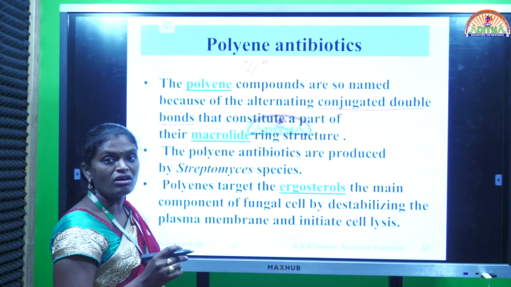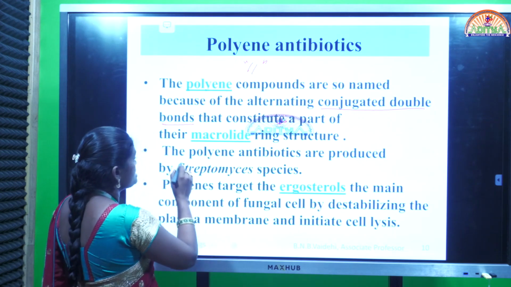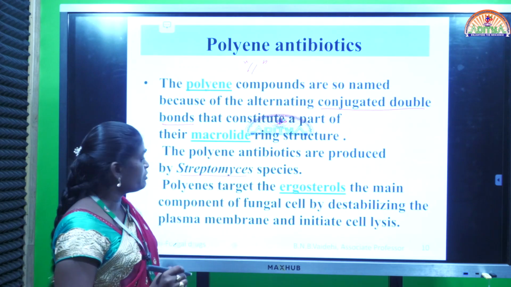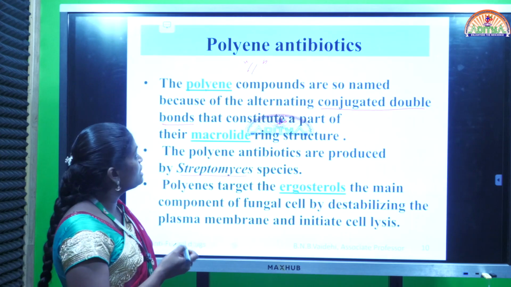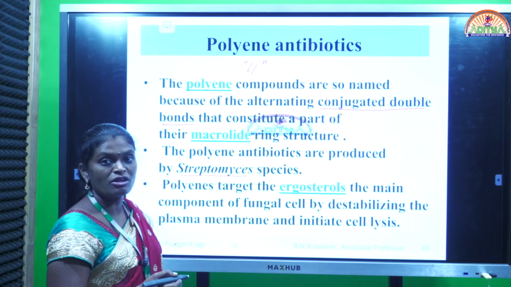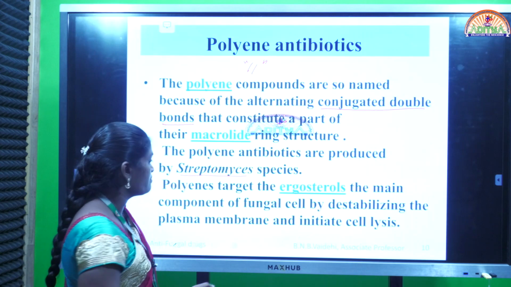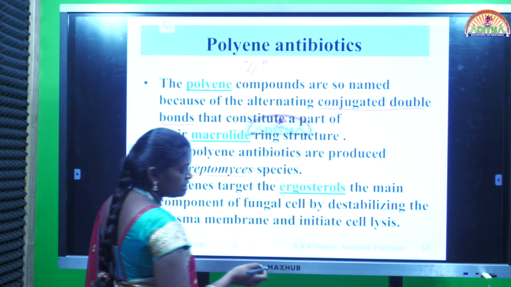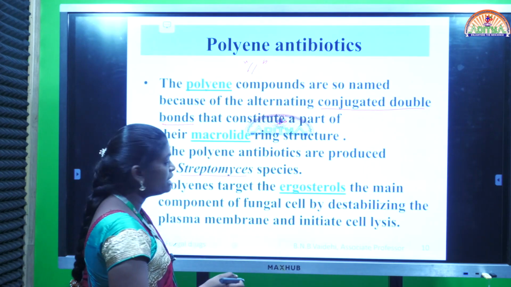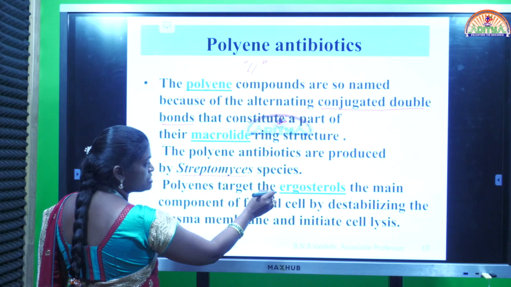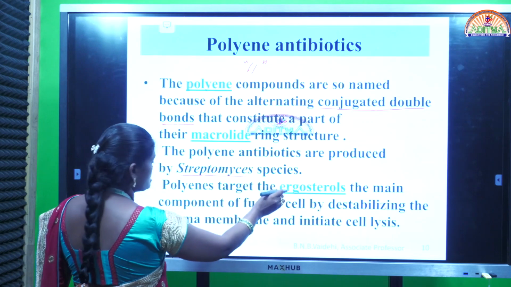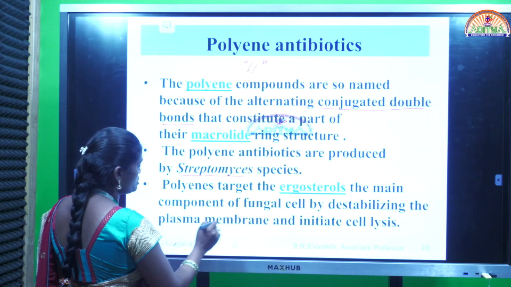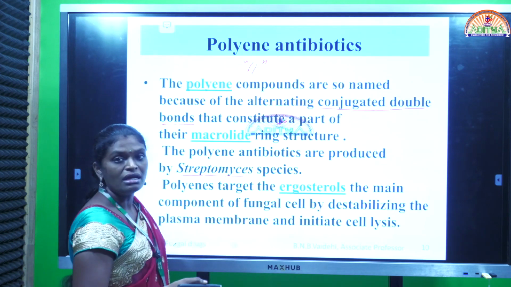Macrolide means it contains a large cyclic ring. Next, the polyene antibiotics are produced by Streptomyces species. Streptomyces is the main genus, and the drugs called nystatin, amphotericin, mitomycin are obtained from different species of Streptomyces. Polyenes target the ergosterols. Ergosterol is the essential component of the cell membrane of fungi. These drugs mainly target ergosterol and inhibit its function. Thereby destabilization of the plasma membrane occurs, which results in lysis of the cell.